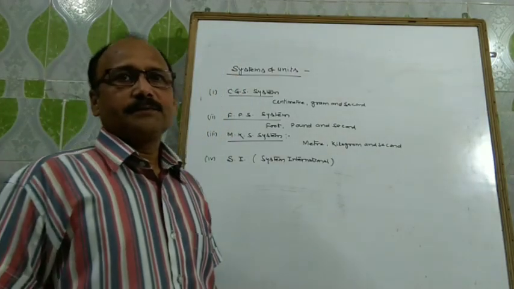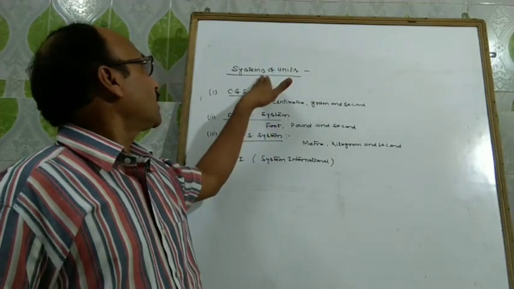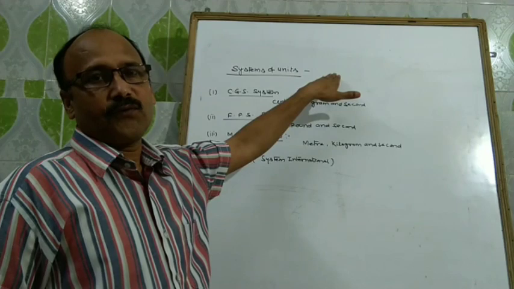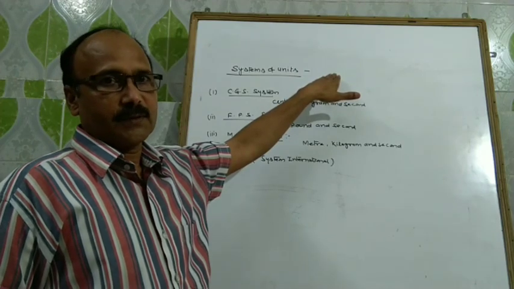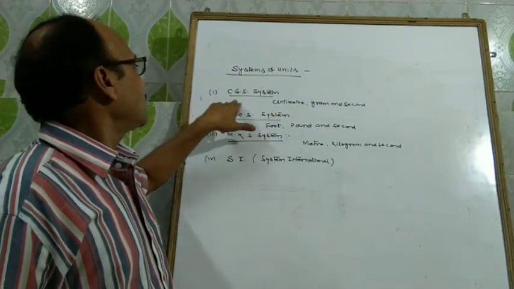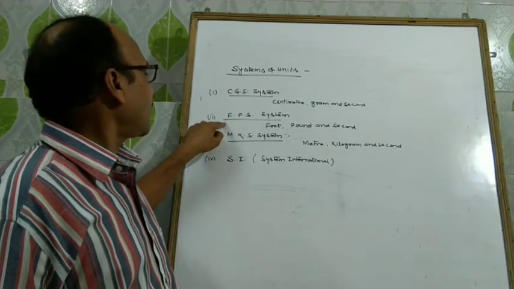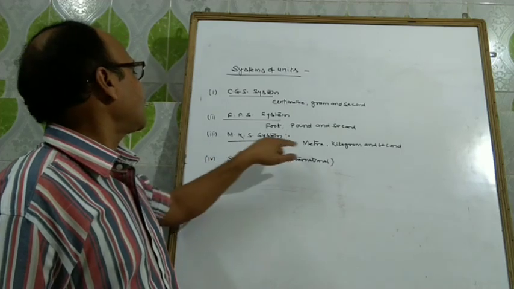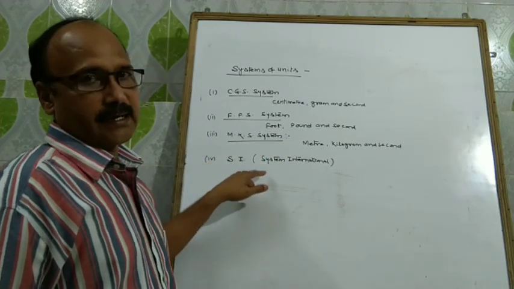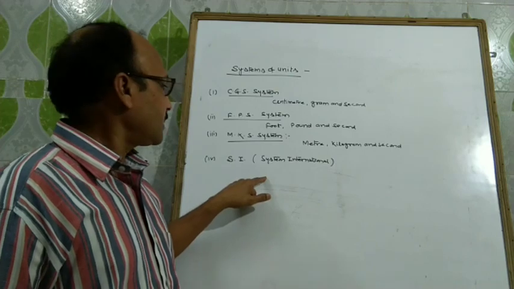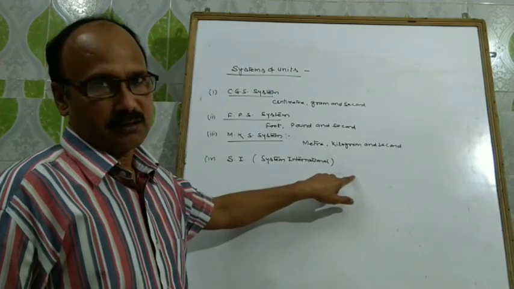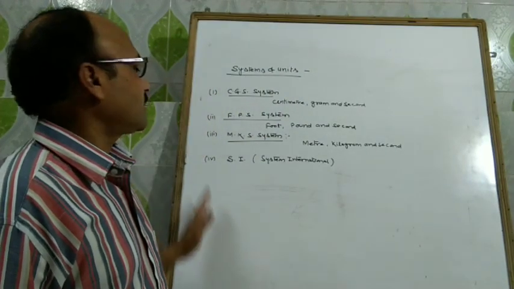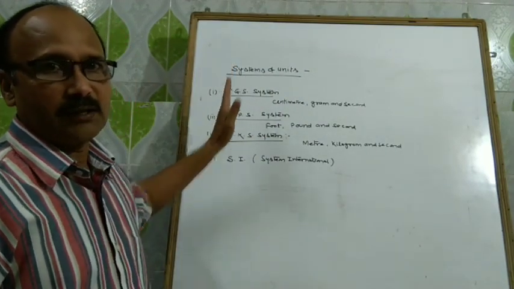Good morning everybody. Now we have to study about the systems of units. There are four systems of units. First, CGS system. Second, FPS system. Third is MKS system. Fourth is SI. SI means System International. So we have to define all these systems and try to understand all these systems of units.